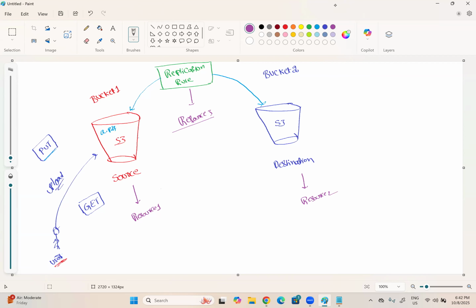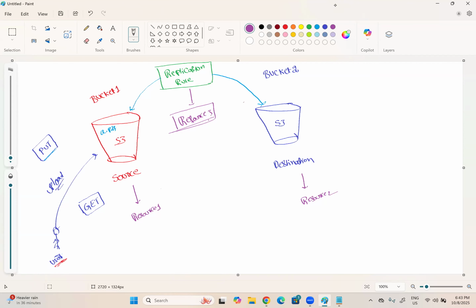So here we have three different resources: bucket 1, bucket 2, and replication rule. Resource 3 is monitoring resource 1, reading the data from resource 1, and then writing data into resource 2. Means one resource is reading the data from another resource, and it is writing the data to another resource.